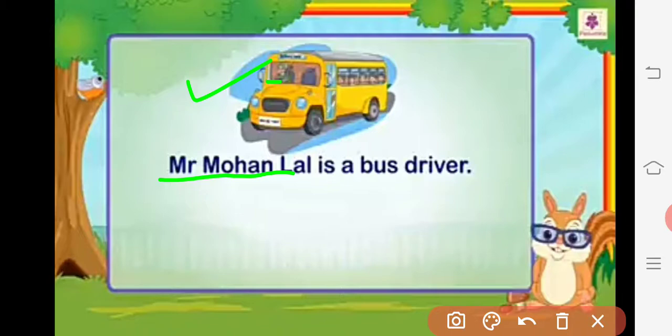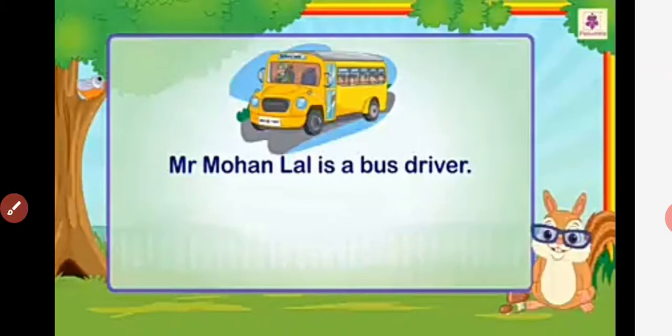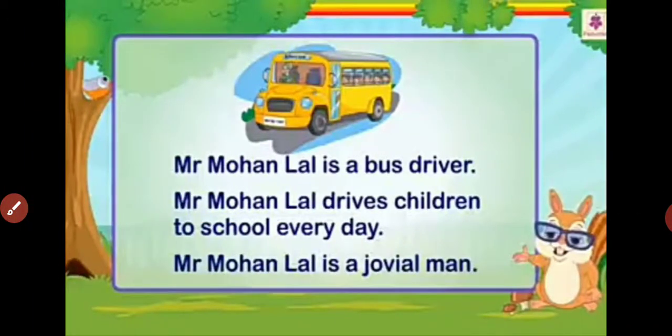Now the question arises: every time I describe Mr. Mohan Lal, I have to repeat the words Mr. Mohan Lal many times. Here is an example of the same.